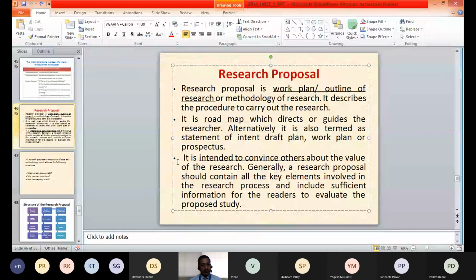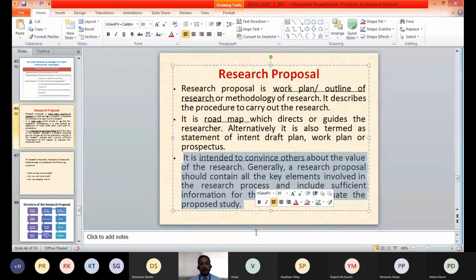So this research proposal is a plan which will help the researcher convince the management whether this research is useful or not. It can also be helpful to the management: they can evaluate this plan of the research so as to take a decision whether this research should be conducted or not. Getting this?